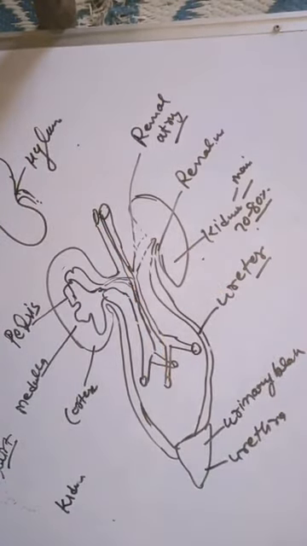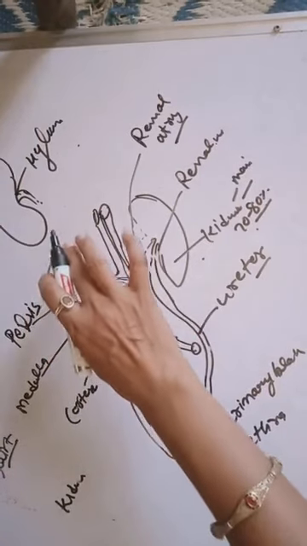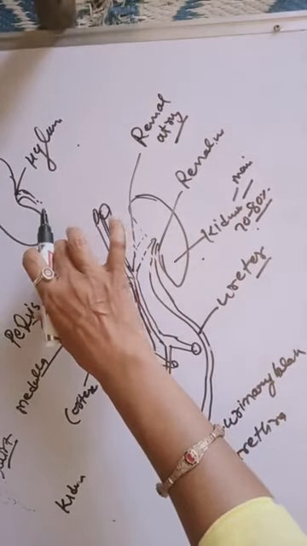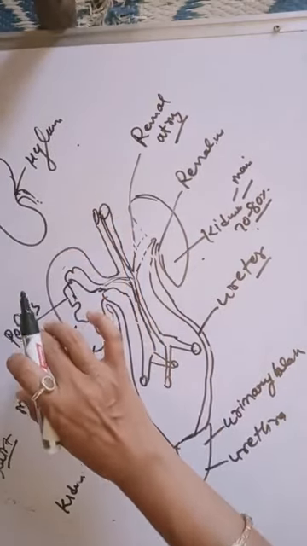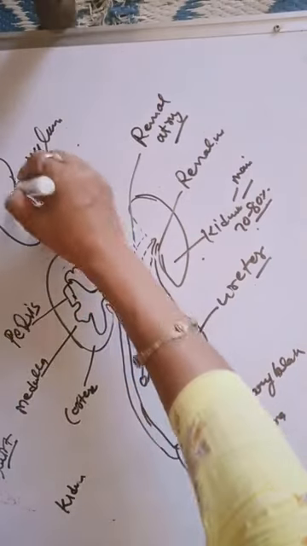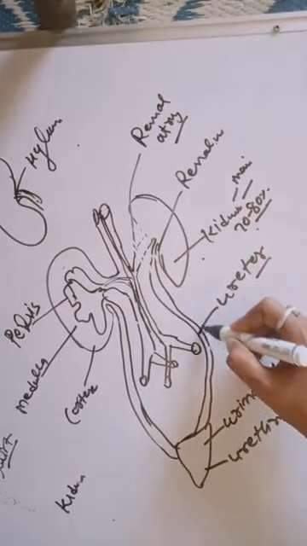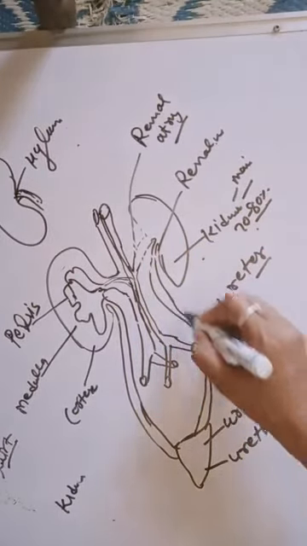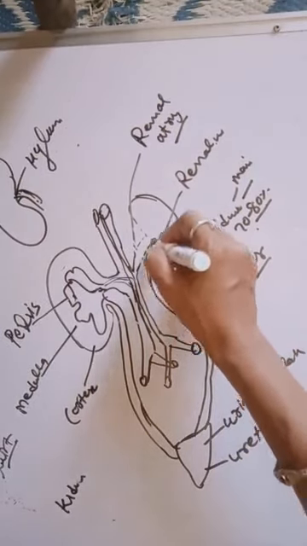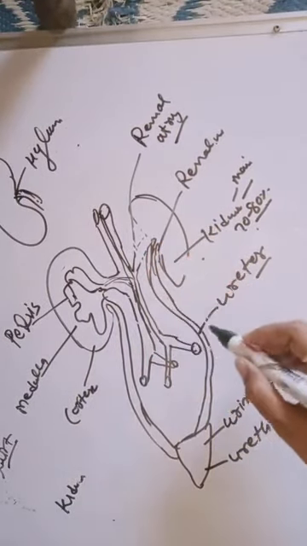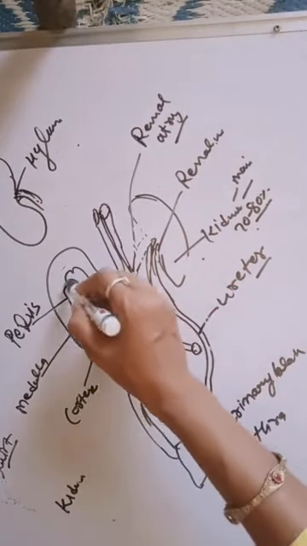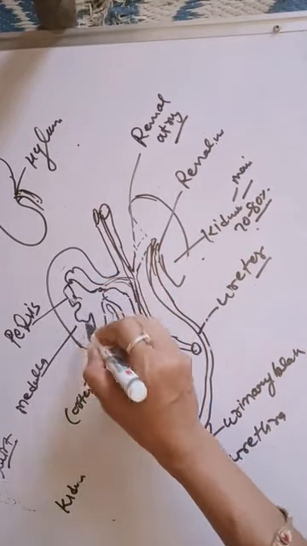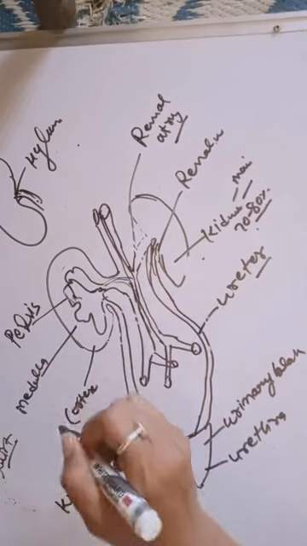The ureter, nerves and blood vessels enter the kidney near the hilum, this one part. And there is a funnel-shaped pelvis toward the inner side of the hilum.